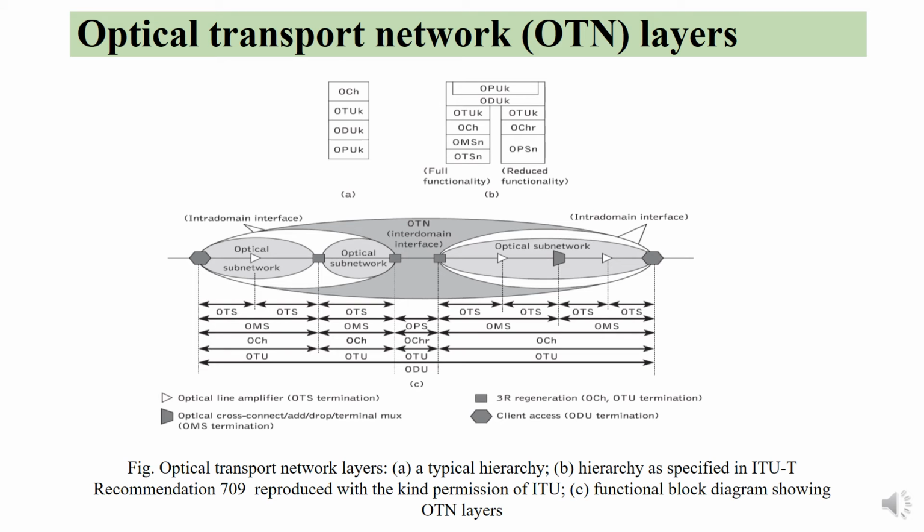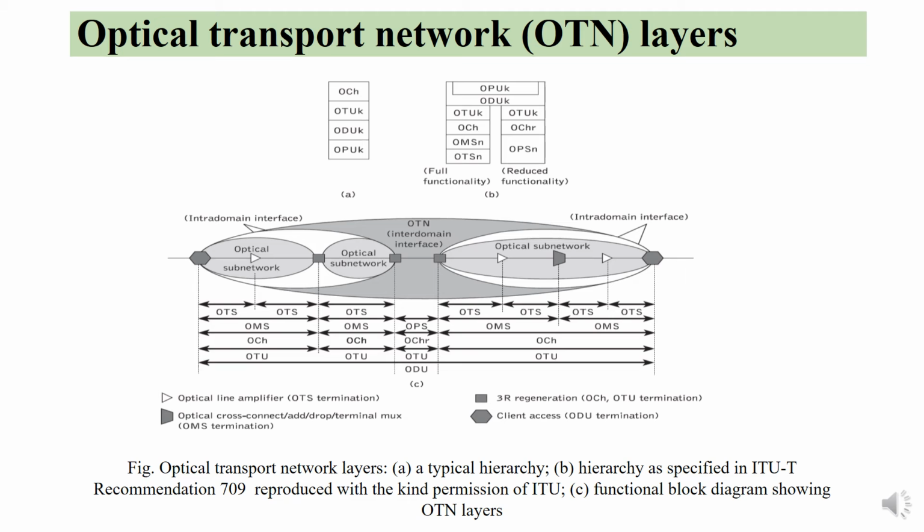So it has basically 4 layers. The first one is optical channel layer, optical transport layer, optical channel data unit and optical channel payload unit. In figure B, the OTN hierarchy supports 3 sections: optical transport section, optical multiplexing section and optical physical section. These 3 layers in OTN produce interfaces enabling optical signal transmission to reach the information from one end to another end using optoelectronic interfaces. In figure C, we can see the functional block diagram of OTN layers.